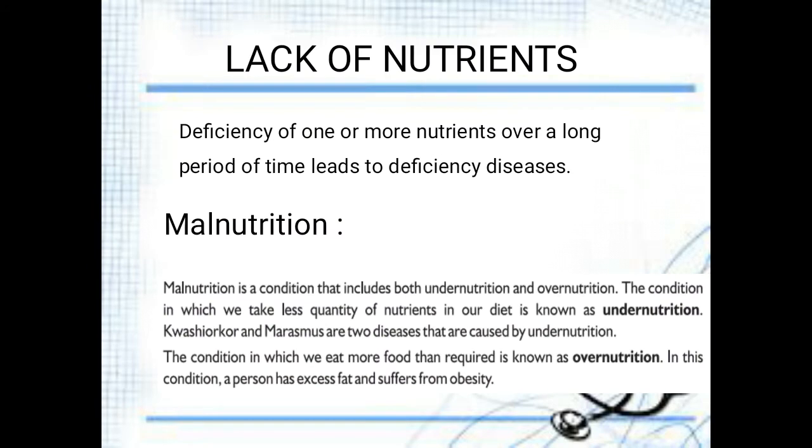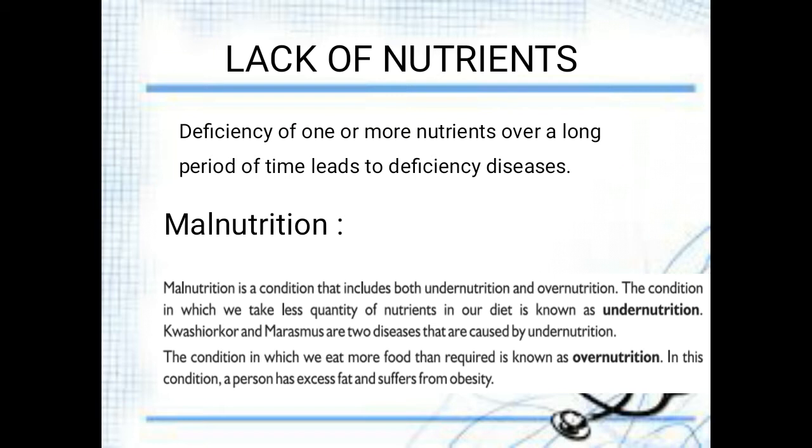Then lack of nutrients. Nutrients are nothing but the energy that is needed by our body. That might be carbohydrates, vitamins, proteins, minerals, fat, etc., which will be available in food. Lack of nutrients means the unavailability of such nutrients in our food, and this causes disease. We had discussed the diseases that are caused due to deficiency of some vitamins and minerals, and malnutrition. Malnutrition can be classified as undernutrition and overnutrition.